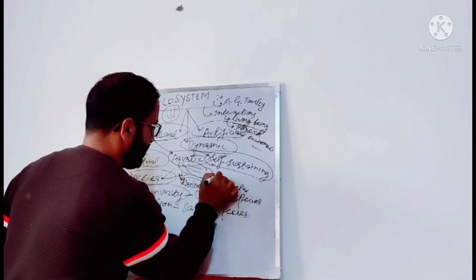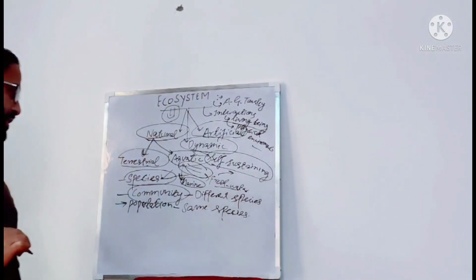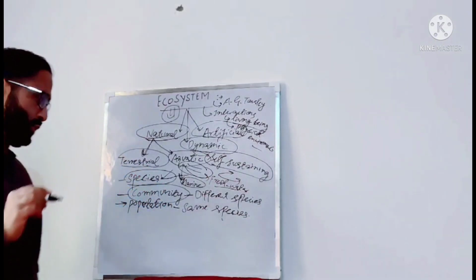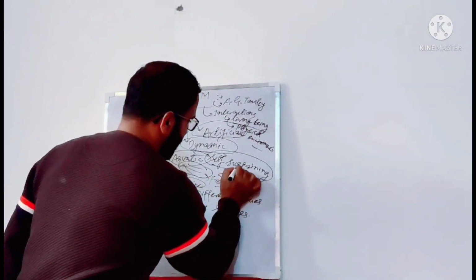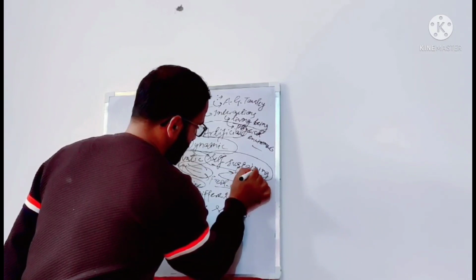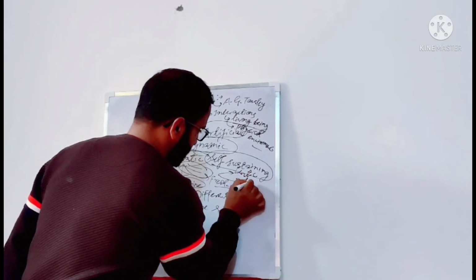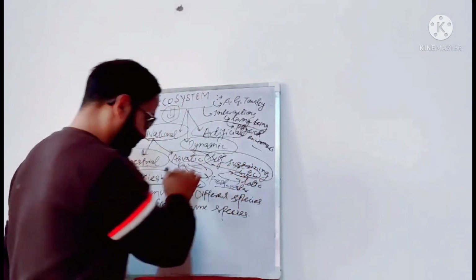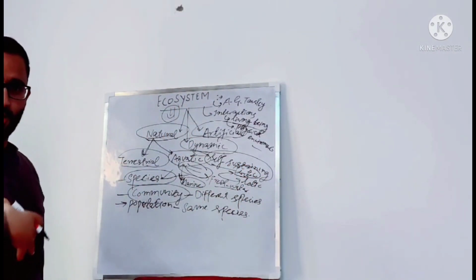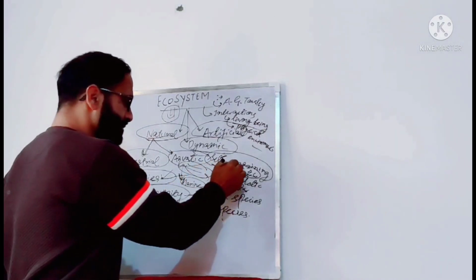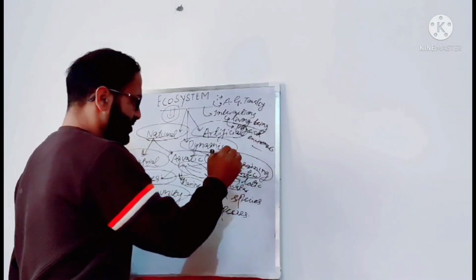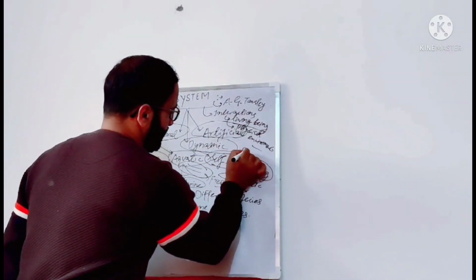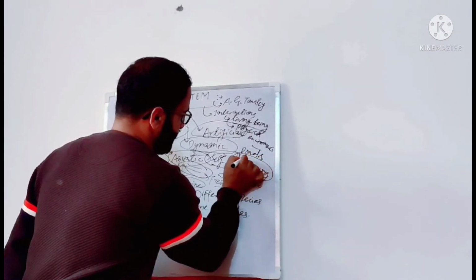Freshwater ecosystems are further of two types: lentic ecosystems and lotic ecosystems. Lentic ecosystems are those freshwater ecosystems where the water is standing, or where the water is stationary. For example, ponds, lakes.